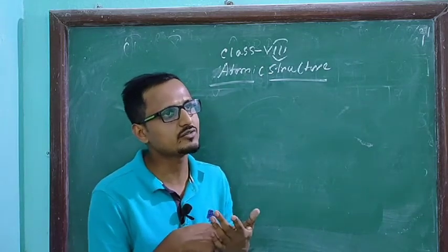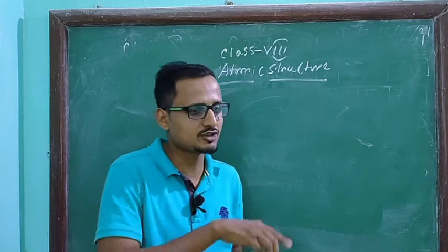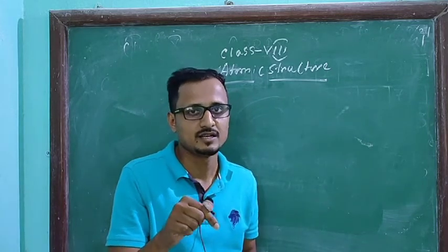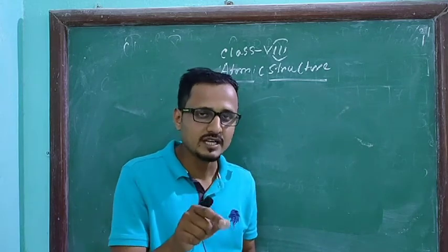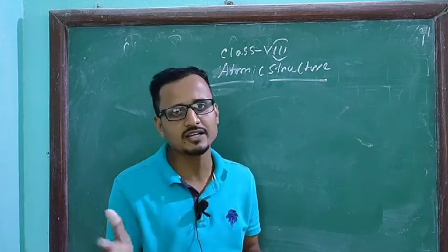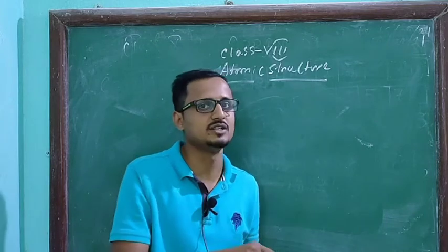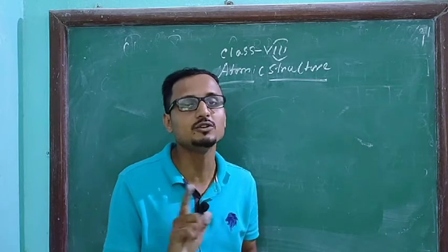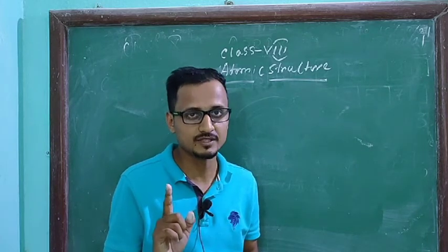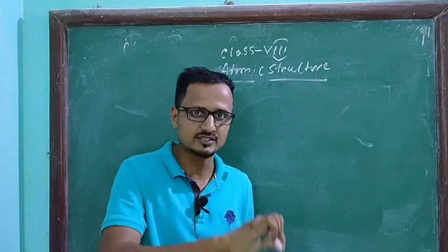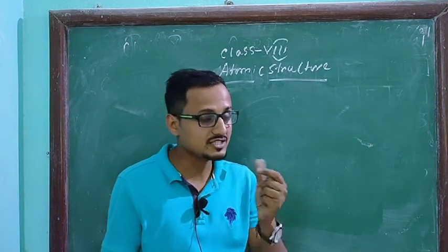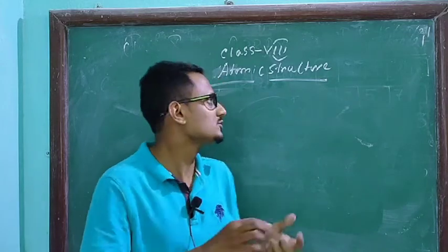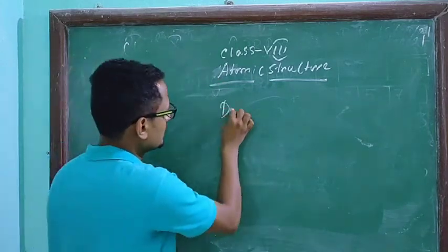So if we consider Rutherford atomic theory, that electrons radiate energy while revolving around the nucleus, this will happen continuously. A time will come when the electron loses all its energy, and after that it will fall into the nucleus, and this will not explain the stability of the atom. It cannot be that an electron falls on the nucleus. So this is corrected by Niels Bohr in his atomic theory. That is the drawback of Rutherford atomic theory.